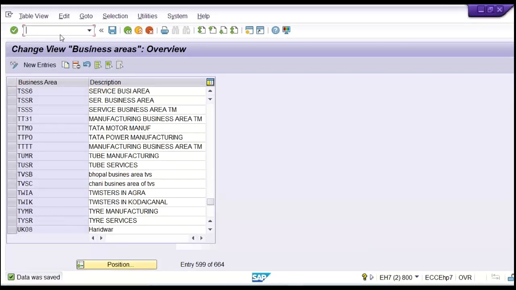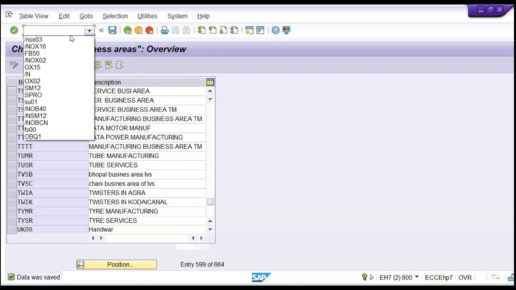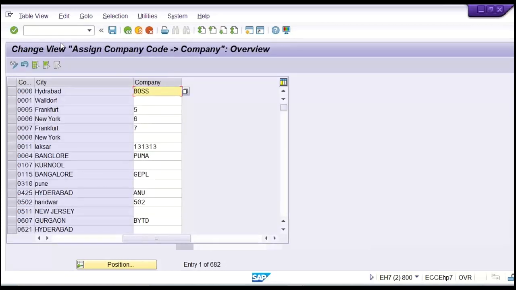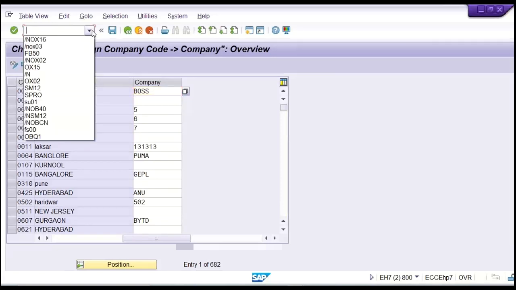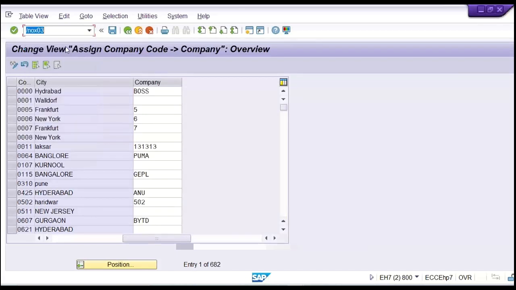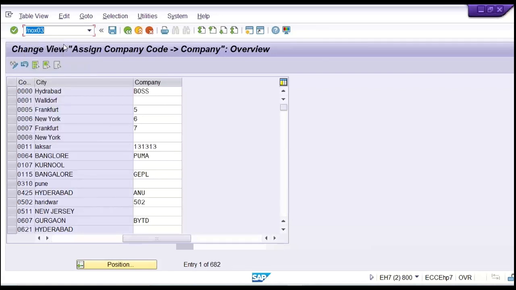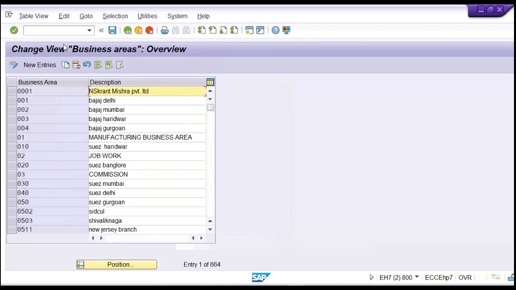And if you click here, the last 15 transaction codes which we have used are going to appear in this drop down. Let's suppose I have to use OX03 or OX16. Instead of typing, you can click on the drop down, and here look, I have used this. Again, I have to go to business area. This is the transaction code for business area. I have already used this. So the last 15 transaction code list will already be there. So simply I can select business area and then use it.